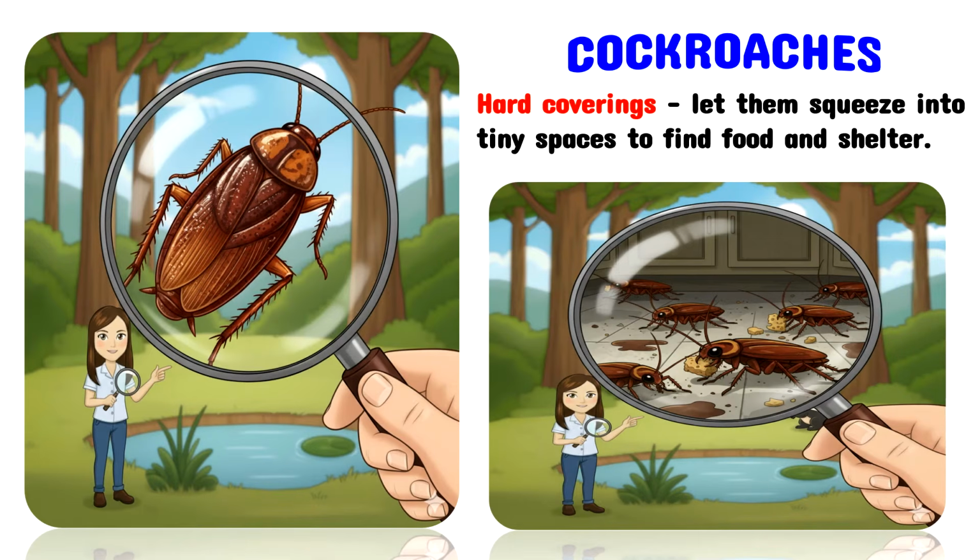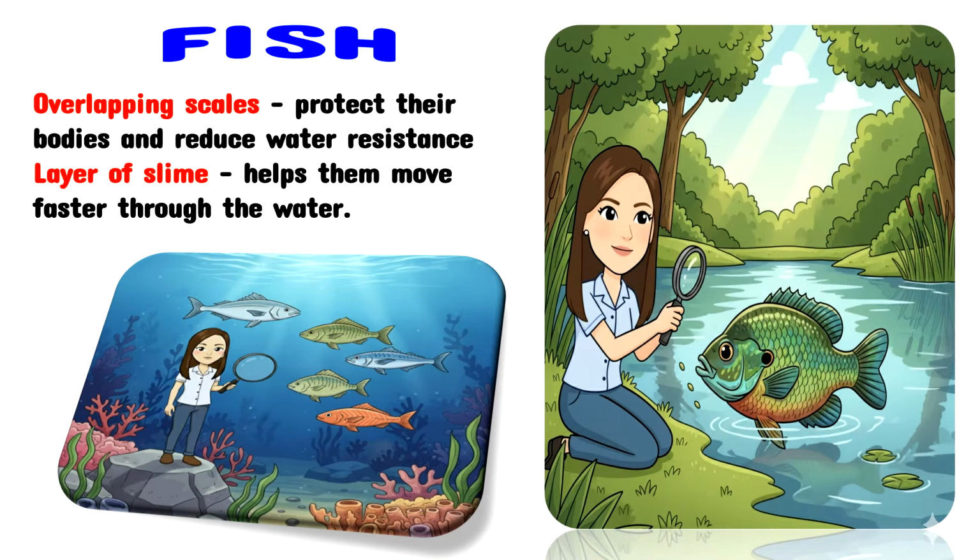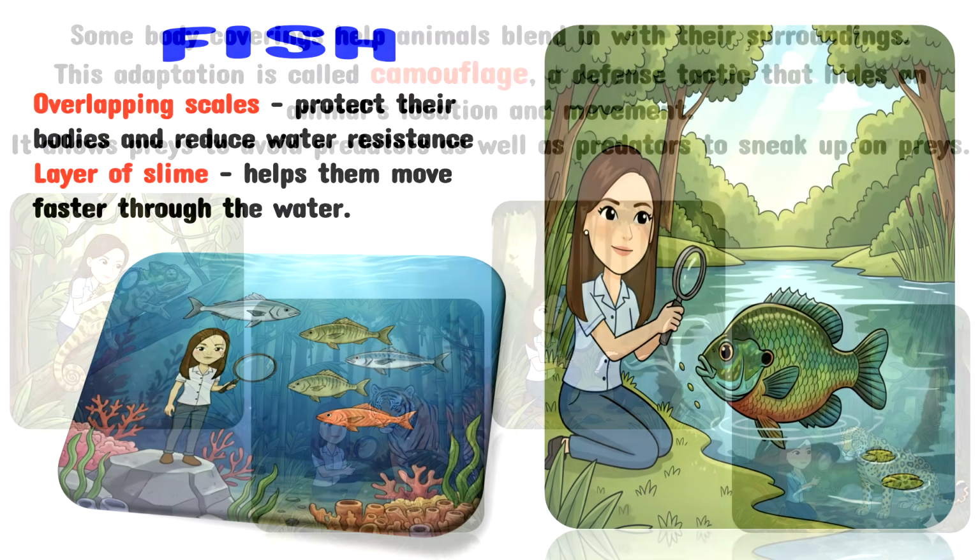Insects such as cockroaches have hard coverings that let them squeeze into tiny spaces to find food and shelter. Fishes have overlapping scales that protect their bodies and reduce water resistance while swimming. Many fishes also have a layer of slime that helps them move faster through the water.